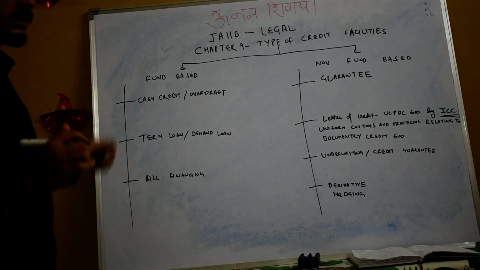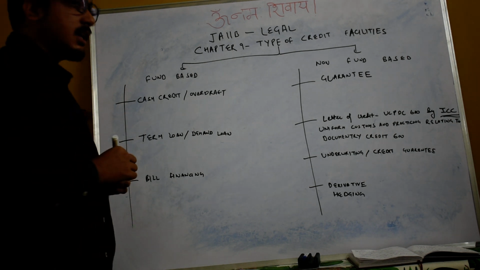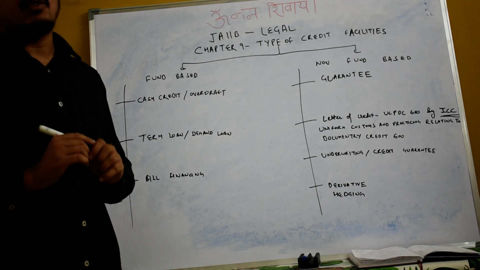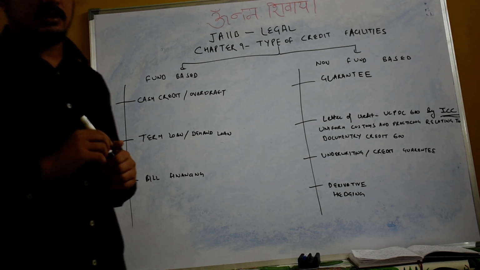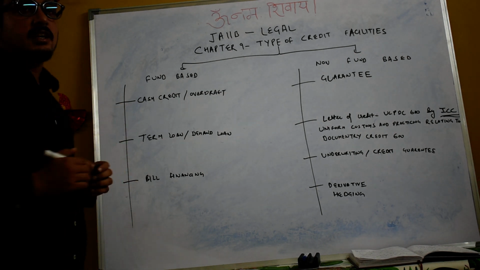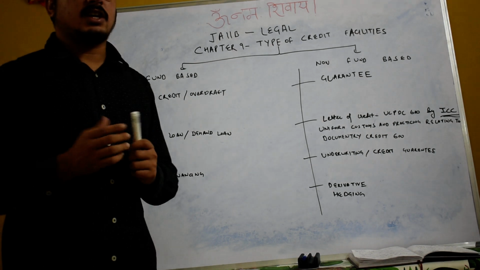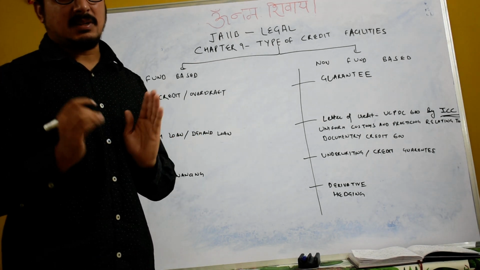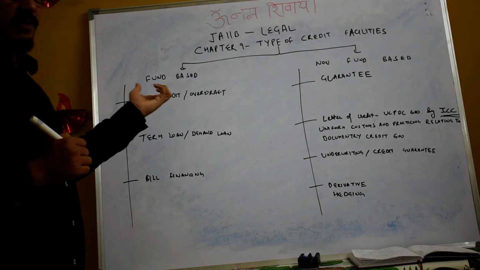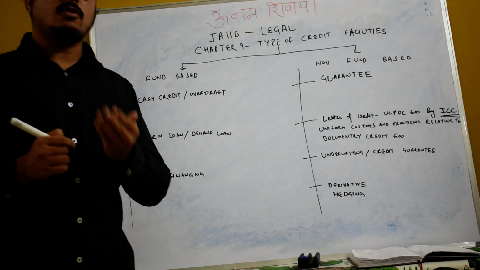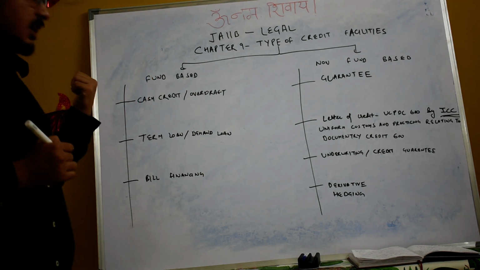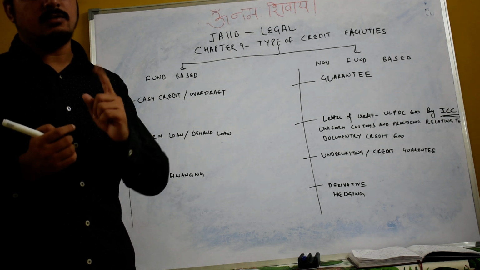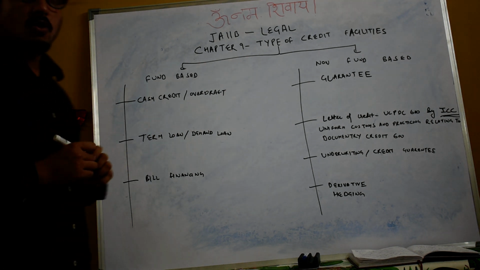First is cash credit and overdraft. Cash credit and overdraft are basically the same type of facilities for working capital needs, but they have a little difference. Generally, cash credit is taken by businessmen for their working capital needs, and they use it as a working capital cycle. In an overdraft facility they can overdraw the full amount for months, but in a cash credit facility they can use it according to their needs and wants. That is the one basic difference between cash credit and overdraft.